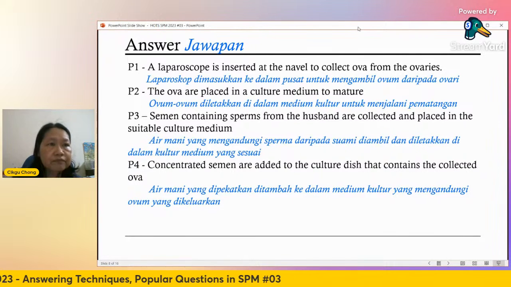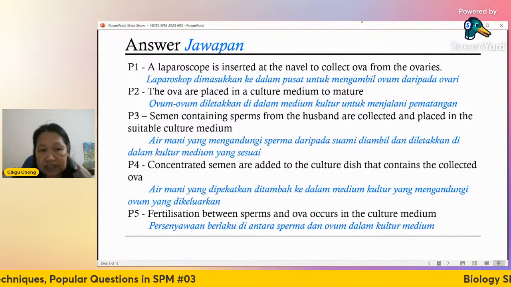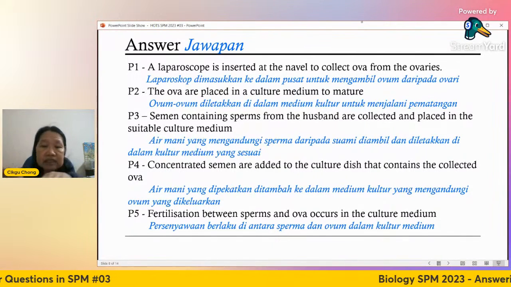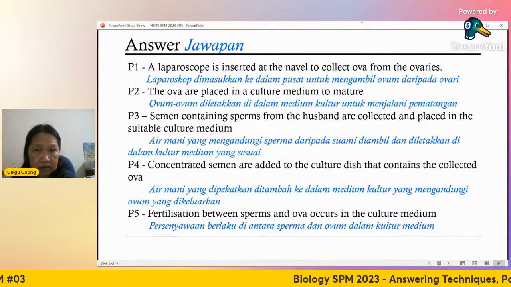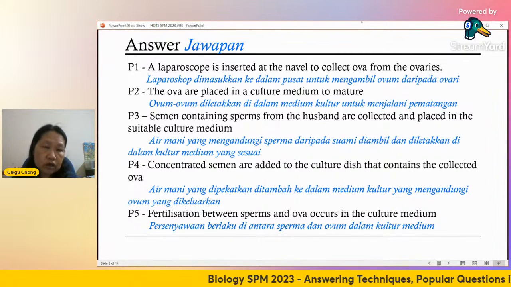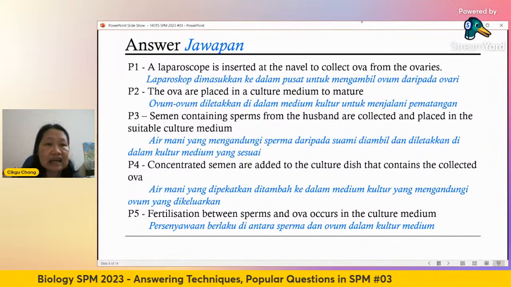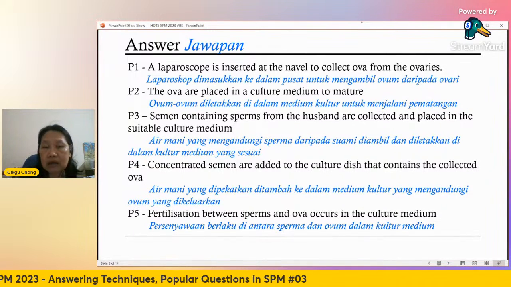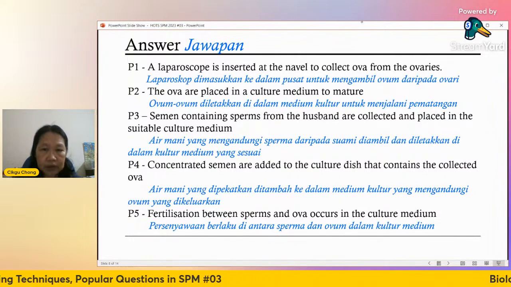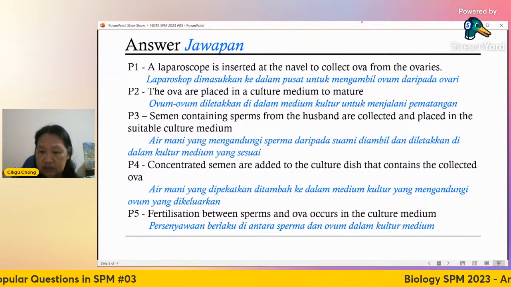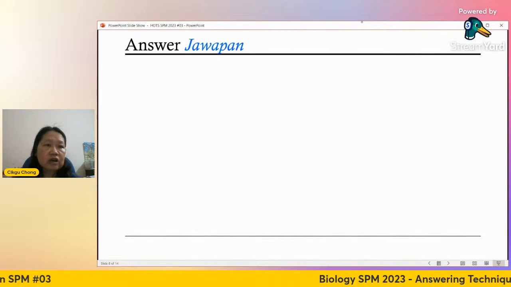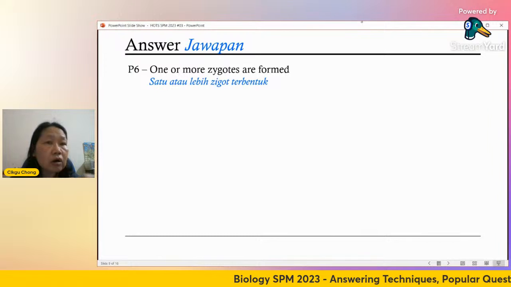Right. So now, next step, fertilization now occurs, and it happens in the culture medium outside the body. Yeah, that's why I call it in vitro. In vitro actually is a Latin word meaning in glass. It is in glassware. It is not inside the human body. All right, so this fertilization happens. Right, after that, what happens? So after fertilization, you will get one or more zygotes.